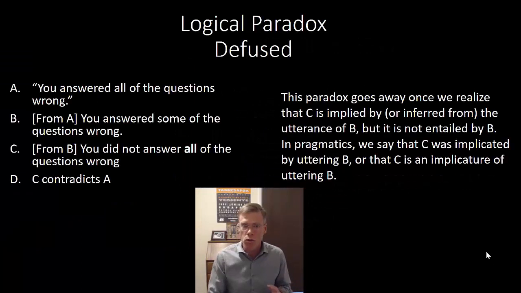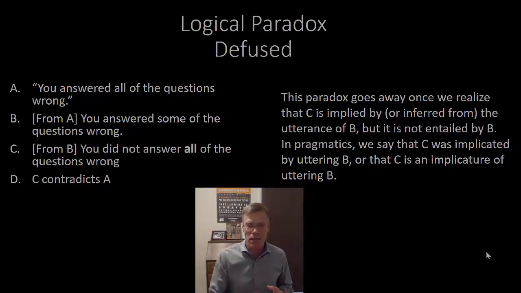That paradox is diffused fairly easily, though, once we recognize something pretty simple, which is that C is not entailed by B. It doesn't follow from B automatically. It's implied by it. It's inferred from it. In pragmatics, we say that C was implicated by uttering B, or that C is an implicature of uttering B. And notice that in this paradox, B is never actually uttered, only A is uttered. And that's an important distinction in pragmatics.